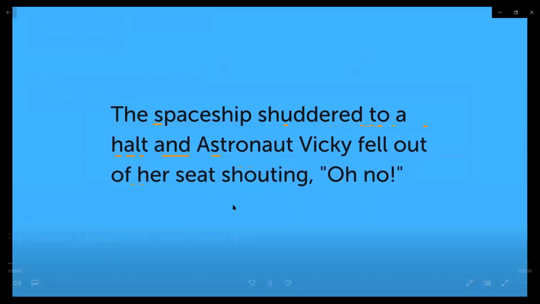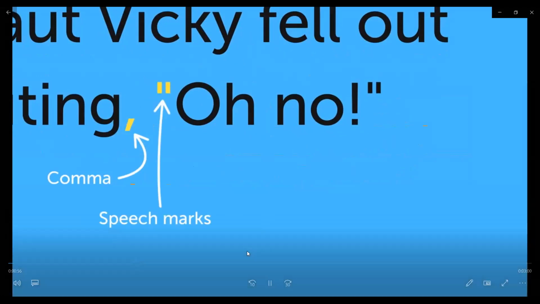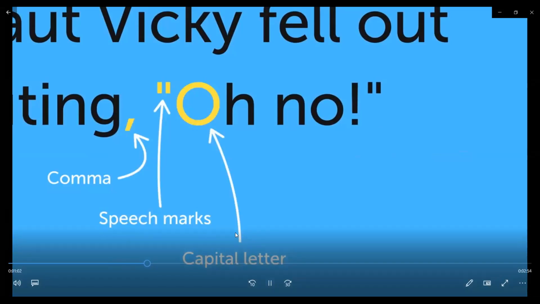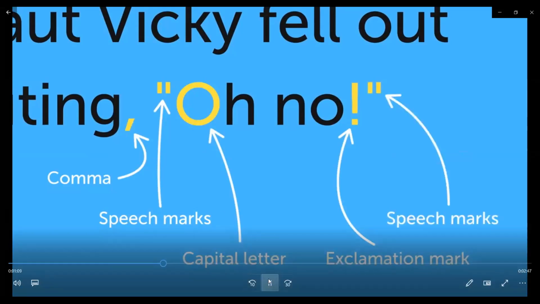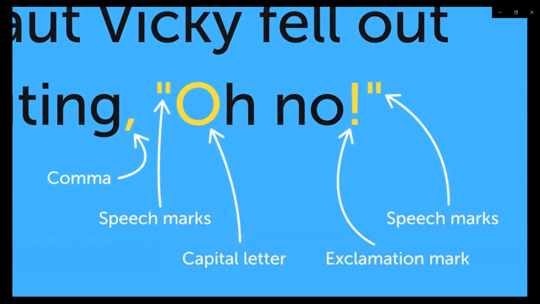You use a comma to separate what's being said from the rest of the sentence. Two speech marks are used to show when Vicky started speaking, also called direct speech. A capital letter is used to start direct speech. At the end, the punctuation goes inside the speech marks, and what's being said is finished with closing speech marks. Again: punctuation, comma, capital letter, exclamation mark, the speech marks, and the reporting verb, which is shouting.